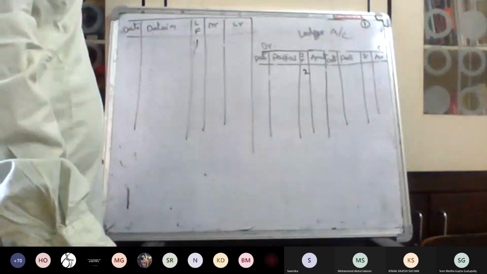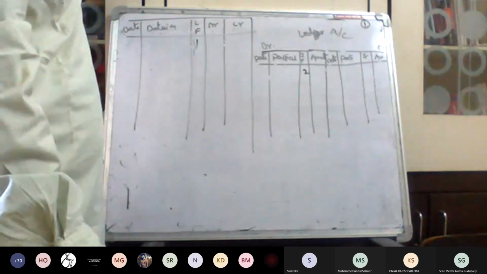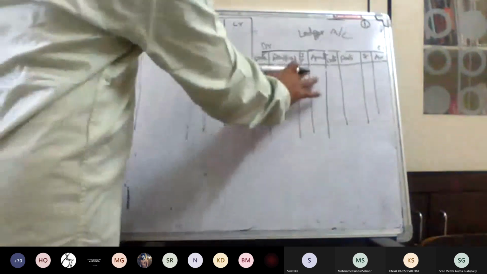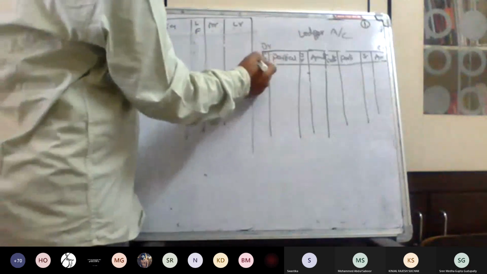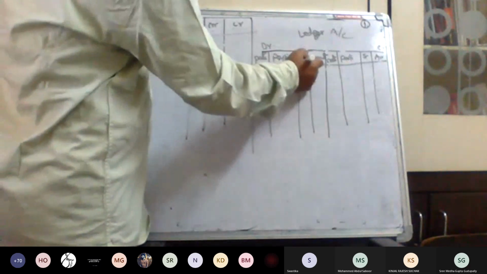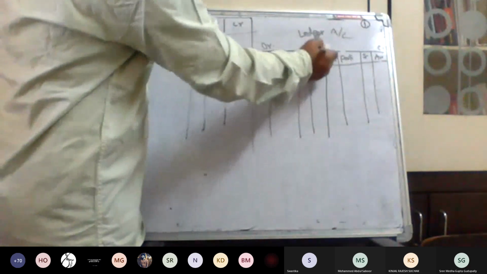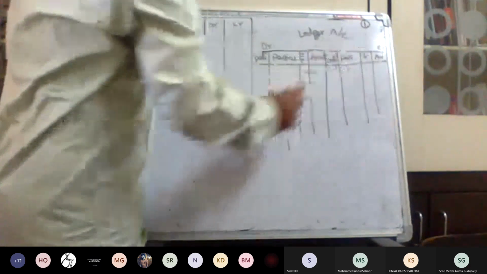due to Tally, Focus, Wings, various accounting softwares, almost manual preparation of the accounts has gone. So nowadays this is not useful. Okay, don't confuse all these things. Date, particulars, journal folio number. This page number will be recorded here. This page number will be recorded here. That is the column. Next one is the amount: date, particulars, JF and amount.